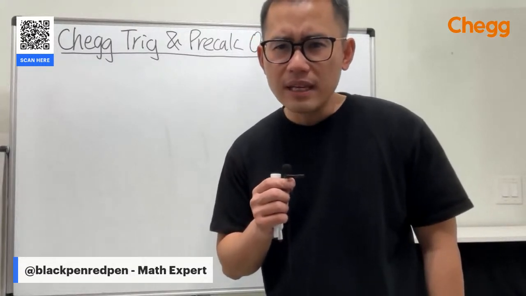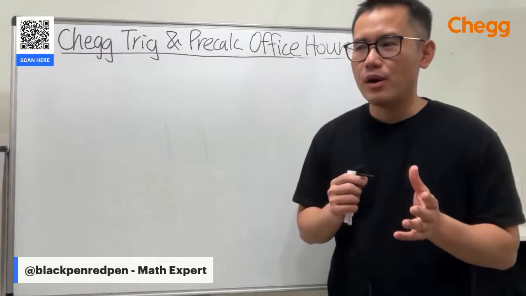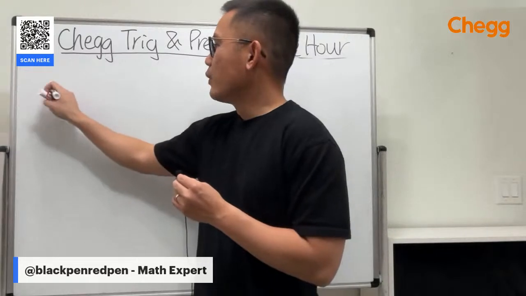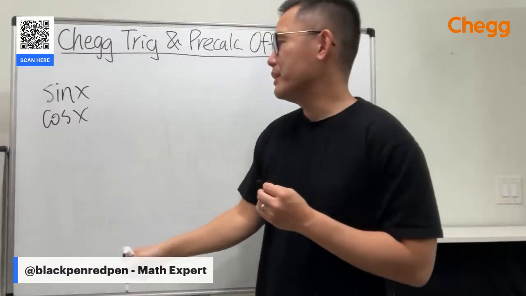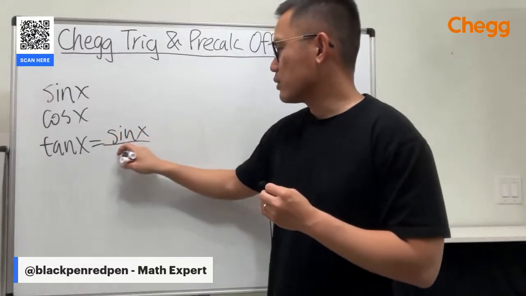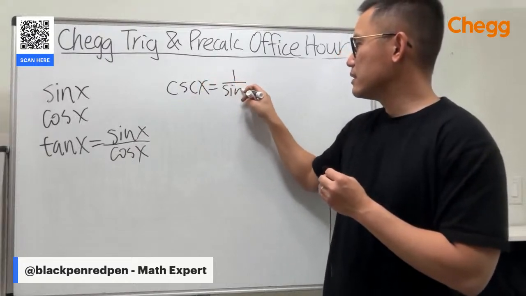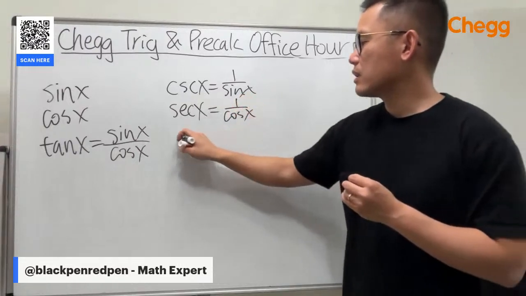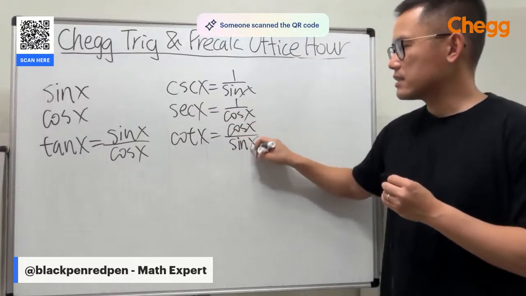Why is cosine and sine so special in trig? Because that's like the base of all the trig functions. In fact, once you have these two, you can define the rest with these two in a very nice way. Tangent is sine x over cosine x, and then cosecant x is 1 over sine x. Secant x is 1 over cosine x. Cotangent x is equal to cosine x over sine x.